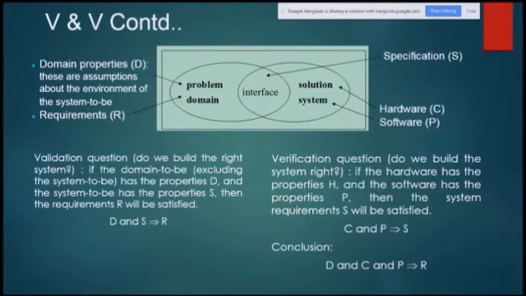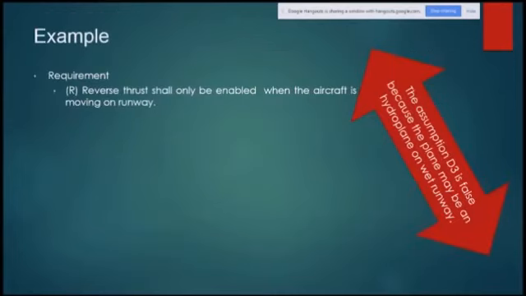So what we need to satisfy is domain properties, hardware and software, which will ultimately lead to the fulfillment of the requirement. This is the difference between validation and verification, the overlapping part, and how they help and relate to each other. This is the comparative study of V and V.